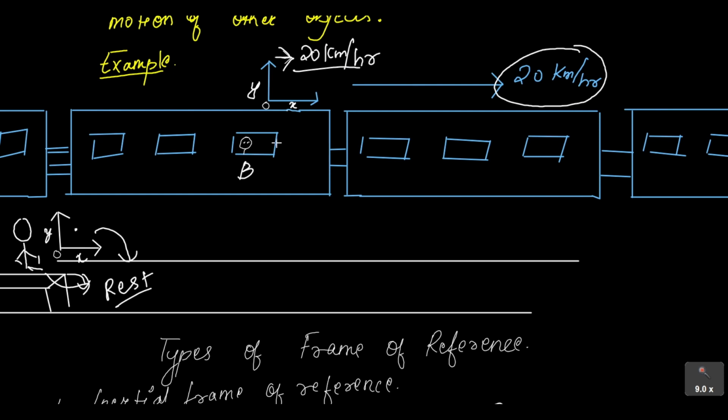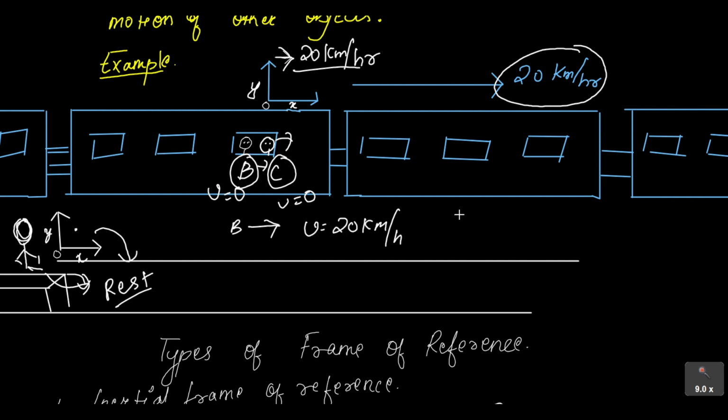If I put another person out here, person C, then for B, the person sitting at C will look as if they are both at rest. So B will calculate the velocity of C to be 0. And the same if C does any calculation for B, he will say B is not moving, because they are not moving relative to each other. But if the person sitting at the platform makes an observation, he will say that B is moving in the east direction with a velocity of 20 kilometer per hour, and that C is also moving with a velocity of 20 kilometer per hour.